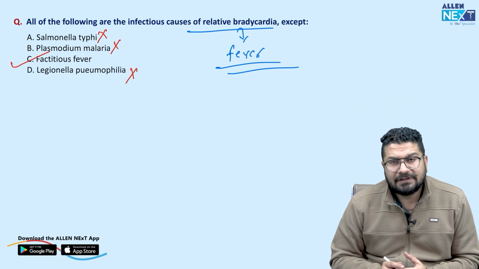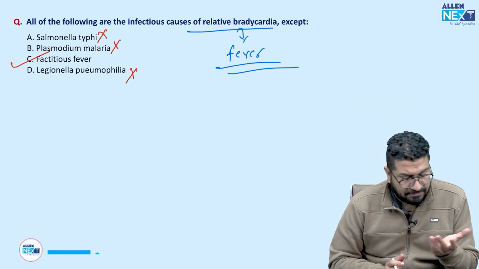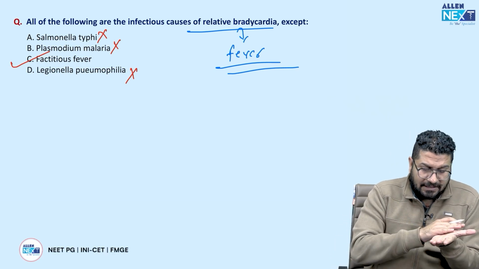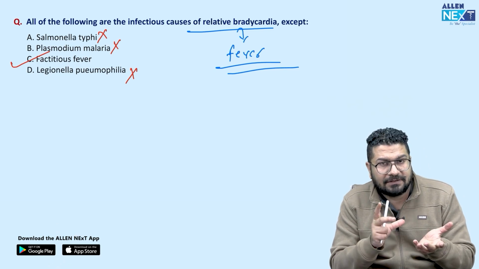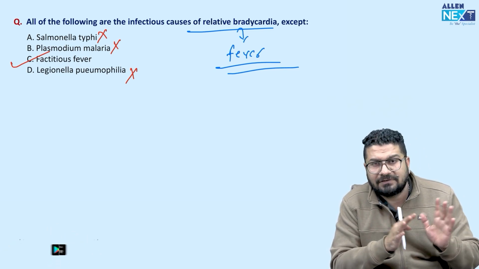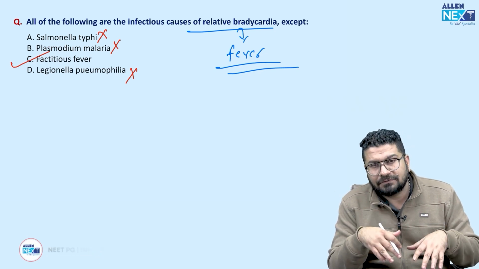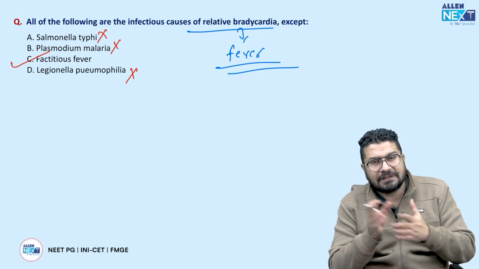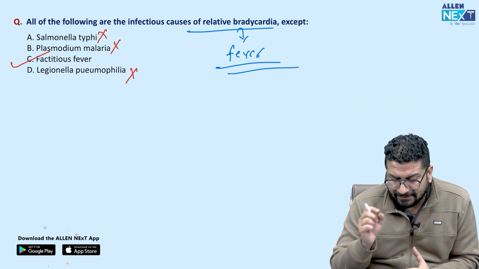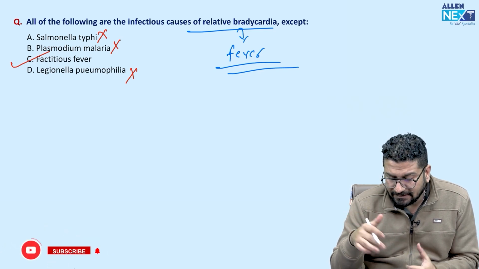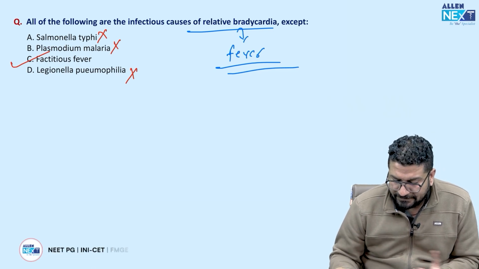So a factitious fever is like you are acting like you have fever, or self-induced fever. तो बचपन में होता था कि कई बच्चे हाथ पे ना नींबू लगाते थे, तो फिर टीचर ने डंडा मारा तो हाथ सूज गया, जल्दी सूज जाता था, फिर टीचर देखता था इसके तो अभी से सूज के और नहीं मारना चाहिए इसको. ऐसी फैक्टिव फीवर मीन्स बुखार चढ़ाना खुद को. So that is a self-induced fever or malingering type of fever, which can be a sign of some psychiatric condition, or sometimes there will be some job benefit in this. So factitious fever is self-induced, acting to have fever. So there is no bradycardia in that case. Simple. So easy question है.